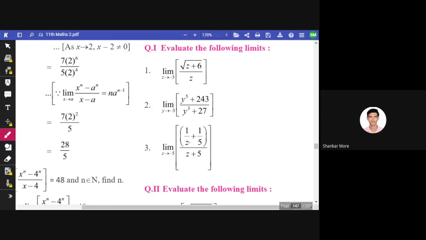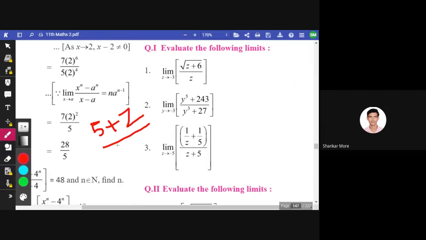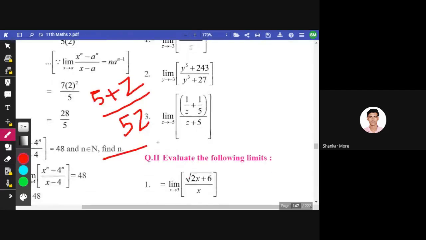Do the cross multiplication: 5 plus z divided by 5z, and again divided by z plus 5, divided by 1. For this I'm taking 1 as a denominator.